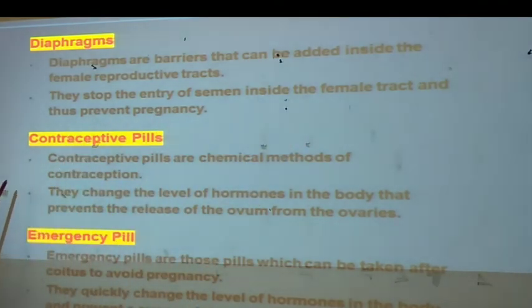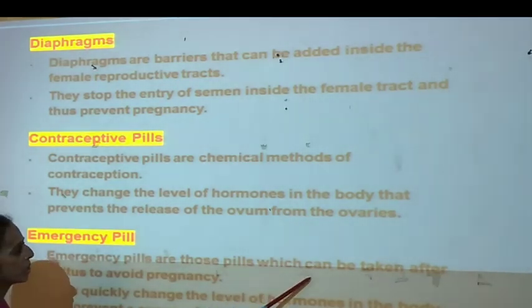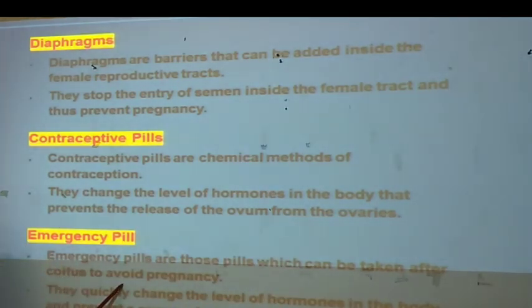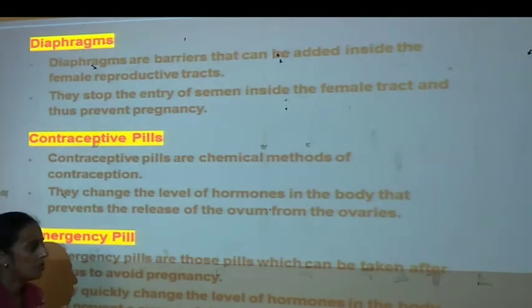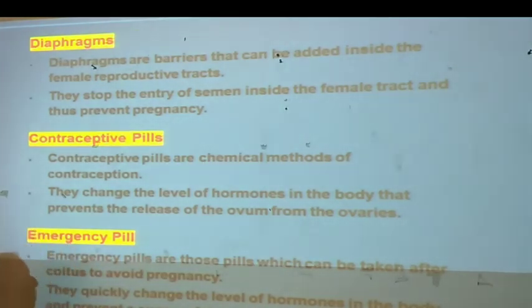Now, another contraceptive method is the use of pills. These pills are a chemical method and they change the level of hormones in the body, due to which the menstruation cycle can be continued throughout the month. Now, emergency pills. These pills are also a chemical method, taken after coitus to avoid pregnancy. They quickly change the level of hormones in the body and prevent the successful implantation of the egg.